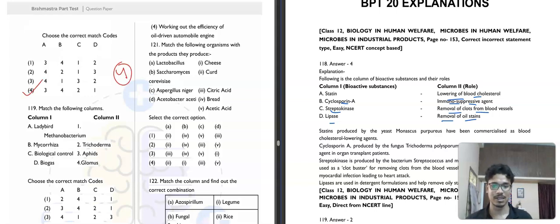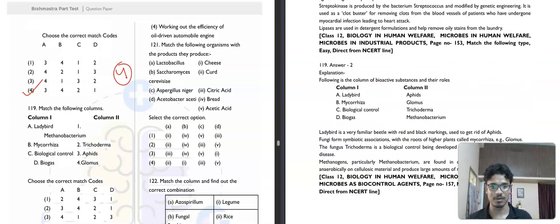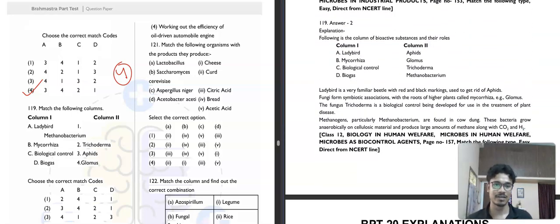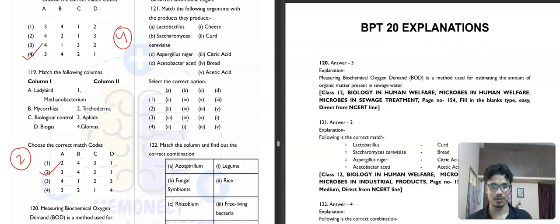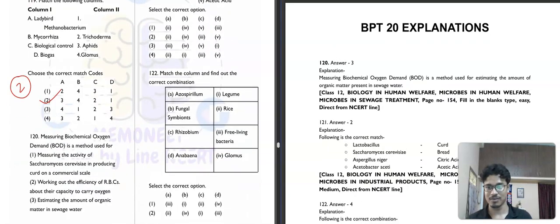Then also the match the following type question we have also got. So, here ladybird is protection of, let's say, aphids. Then mycorrhiza, glomus, biological control trichoderma, and biogas methanobacteria. I think match the following columns are the easiest question. Like if you know 2, 3, then you will get the others definitely correct. So, be aware, don't make any mistake on this type of questions, and you can see that this kind of questions are coming very frequently, right? Like in the 2024 paper, there are so many match the following questions.